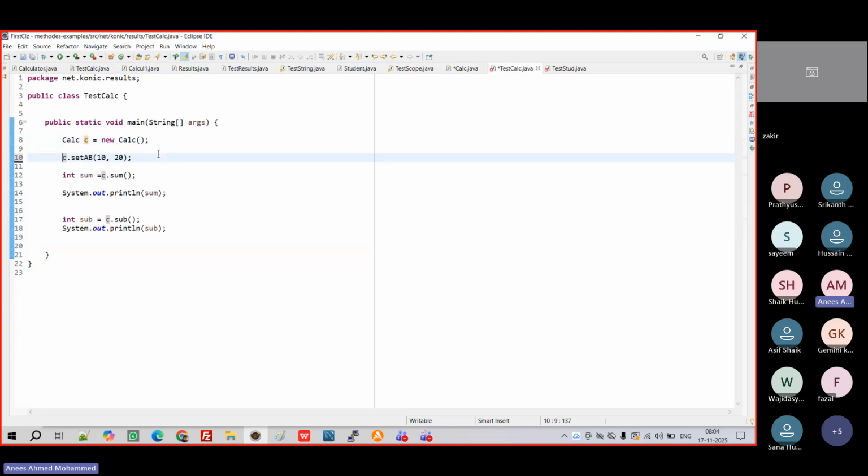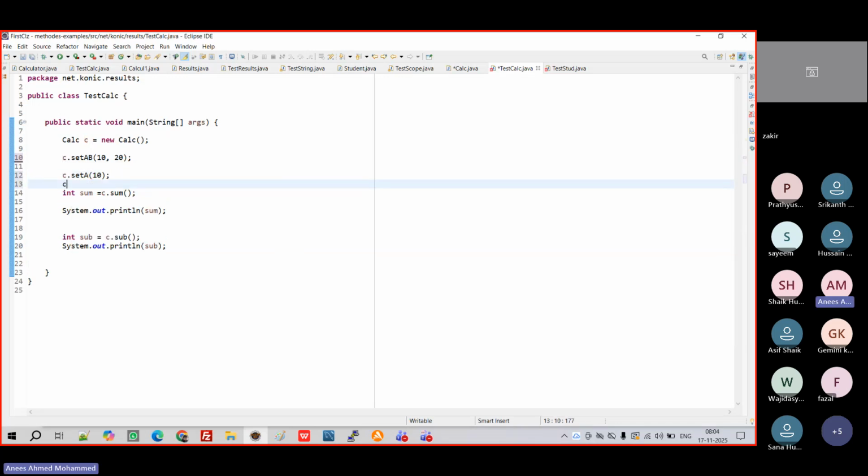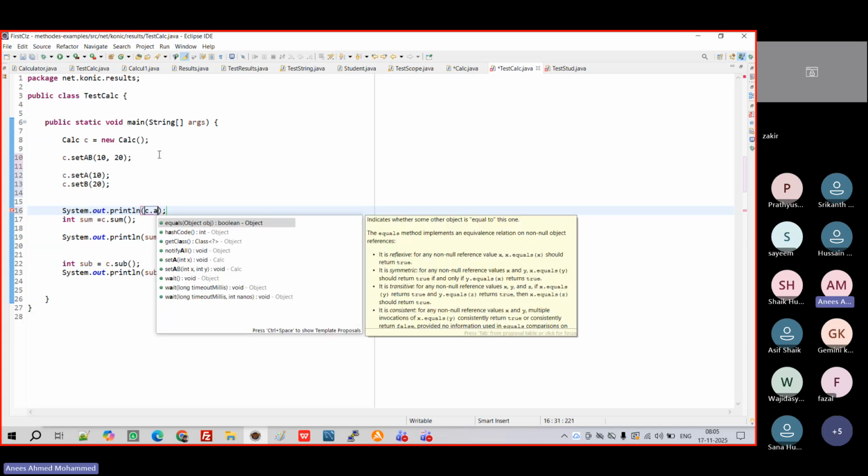Okay. So now instead of 1, what I will do is c.setA, right? I will use 10. c.setB, I can go with 20, right? Now this is a set. How to get the value? That also works like that only, right? I should not touch the values directly. If I want to print A, I need to write c.a. Will it work? No, because it's not visible now.